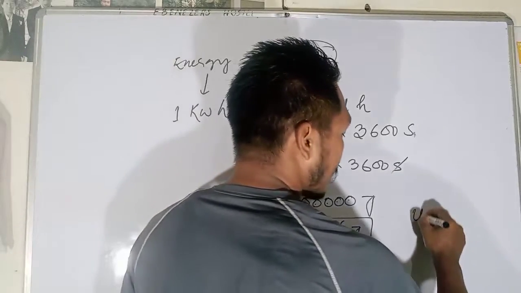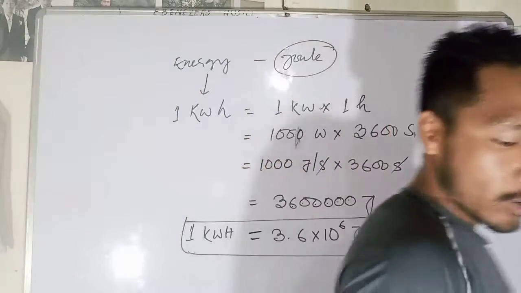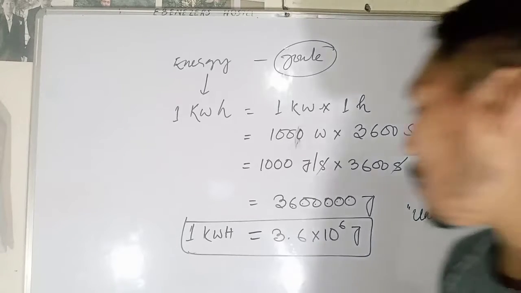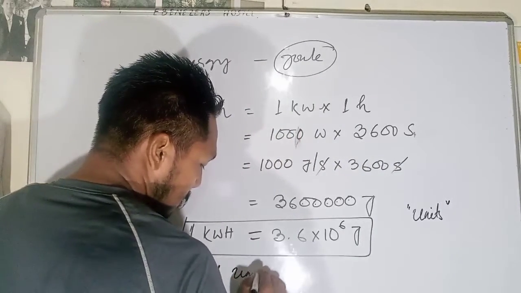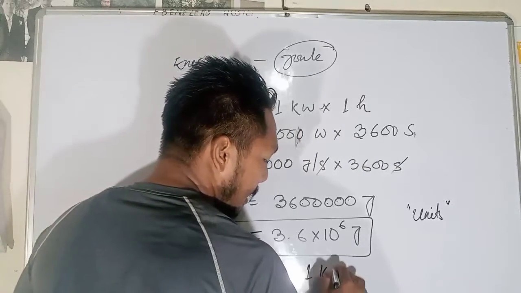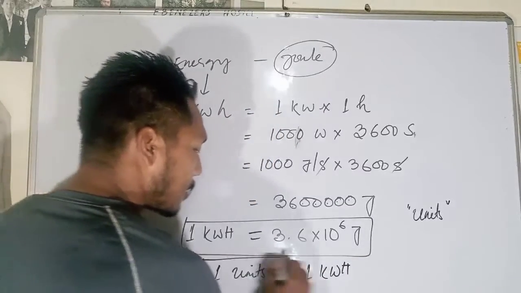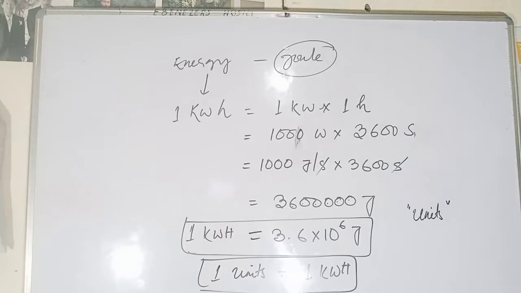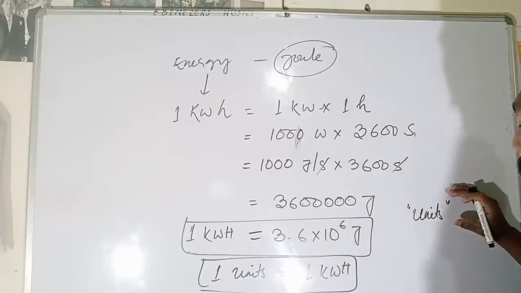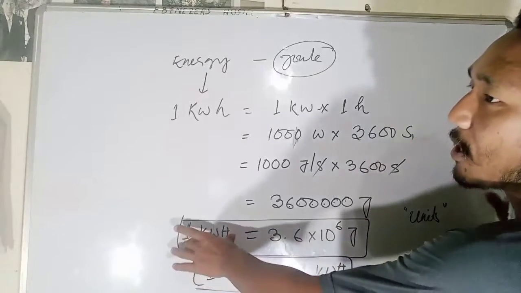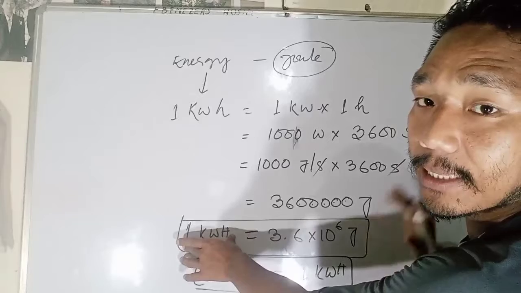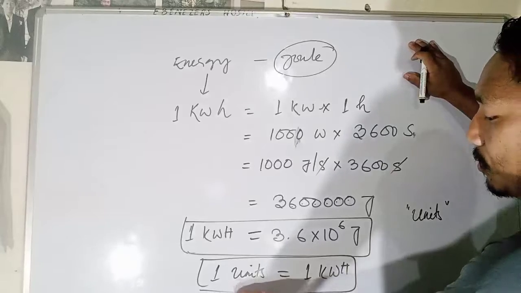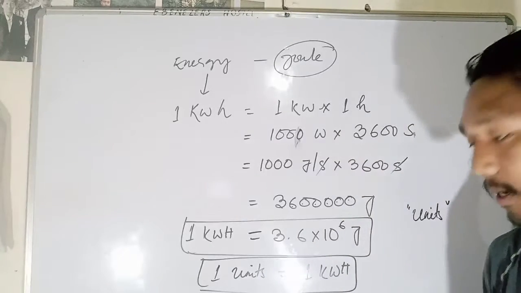So 1 unit is equal to 1 kilowatt hour. Commercially we discuss in kilowatts, so the energy you consume in 1 month is mostly expressed in terms of units, where 1 unit is equal to 1 kilowatt hour.